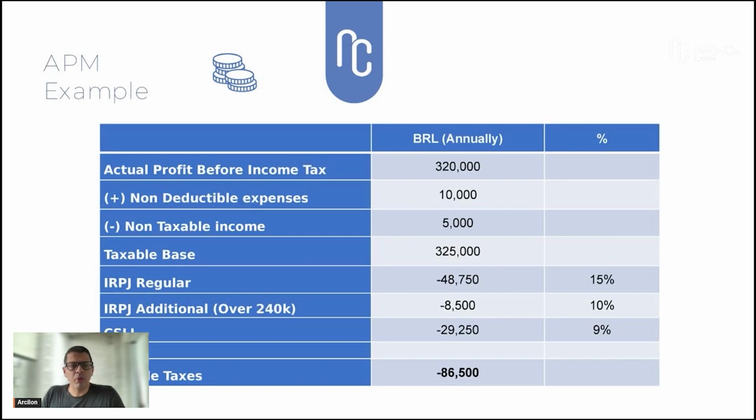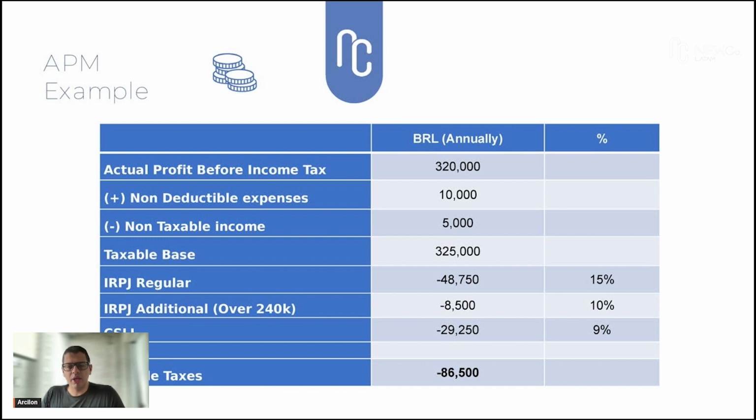The next example that I'm going to show is the APM. In this case, we are doing an annual calculation. We start from the actual profit before income tax. In this case, we have 320,000. We have to adjust the income for any non-deductible expense or non-taxable income. In this case, we are adding 10,000 and reducing 5,000, getting a taxable base of 325,000. Again, we have two layers of calculation for IRPJ.